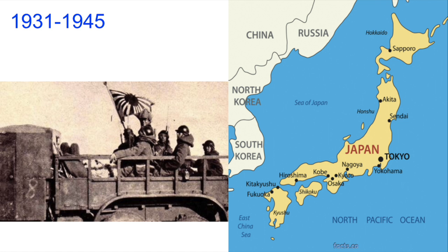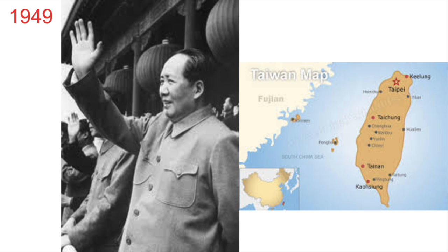1931 to 1945. Japan enters and occupies China at a steady pace. 1949. After over 20 years of civil war, there is a communist victory over the nationalists due to Mao Zedong. With this victory is the creation of the People's Republic of China. The nationalists move to Taiwan and create their own government.